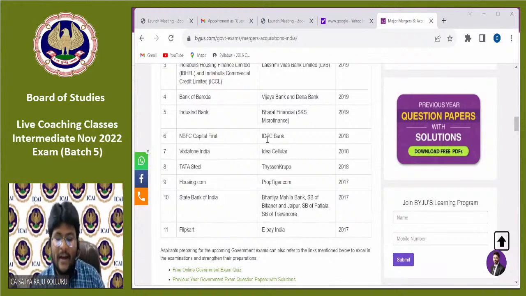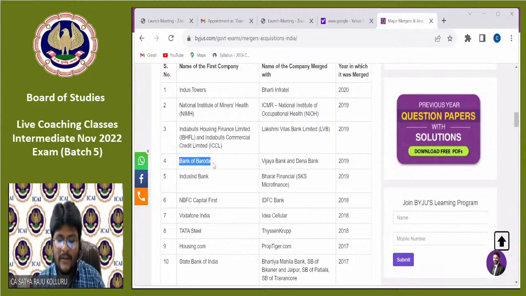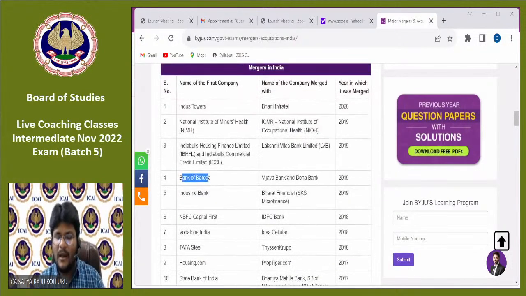IDFC Bank, you might have heard this word, is a recent bank established in 2018. It previously acquired Capital First, an NBFC, which turned into a very big organization right now, and also has a good marketplace in the private banking sector. Recently, Bank of Baroda, a public sector undertaking, put together Vijaya Bank and Dena Bank, and it converted into Bank of Baroda, BOB. So let it be like that, some popular mergers I have given. Indus Towers acquired Bharti Infratel. Like that, certain things were given, guys.